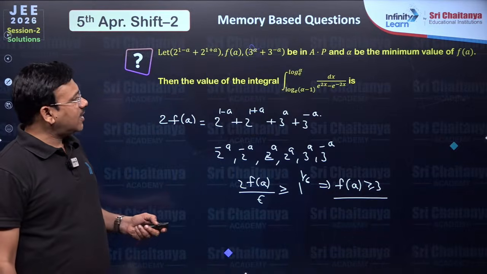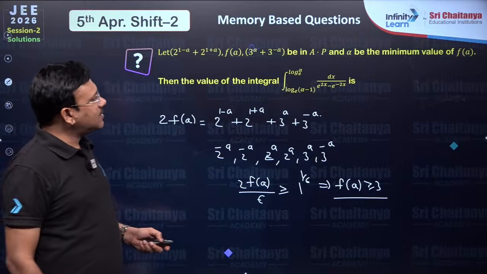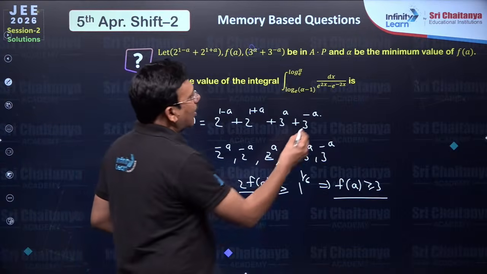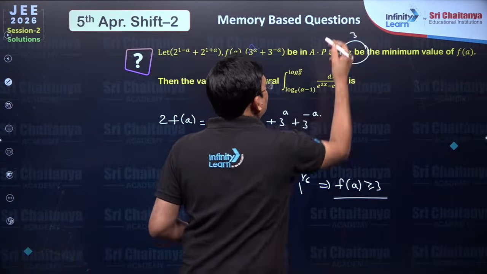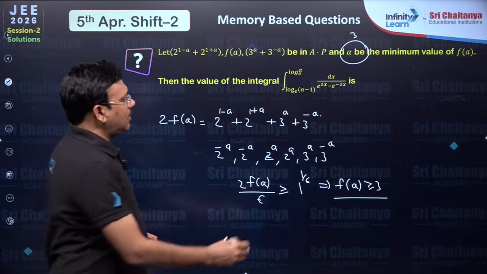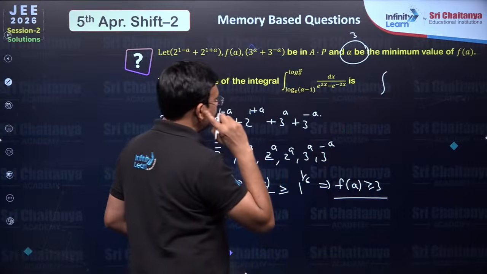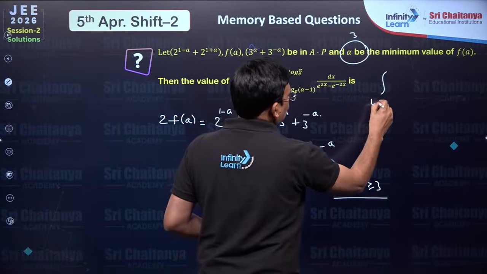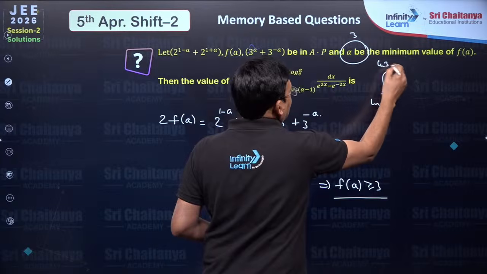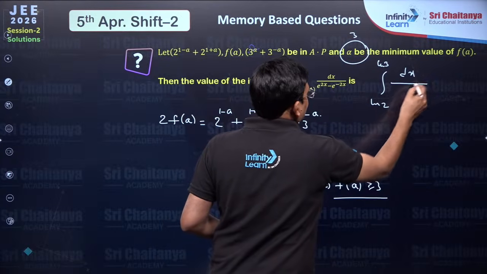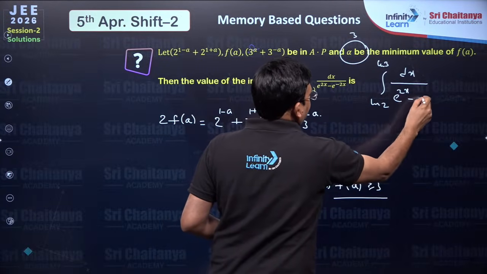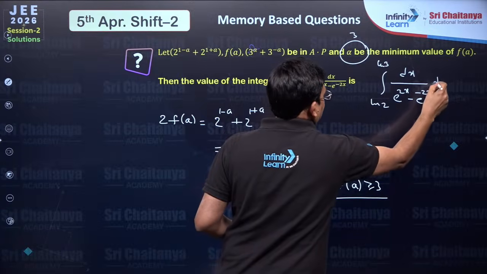That means its minimum value is 3, so the alpha value is going to be 3. If alpha is equal to 3, the question becomes the integral from ln 2 to ln 3 of dx by e power 2x minus e power minus 2x.